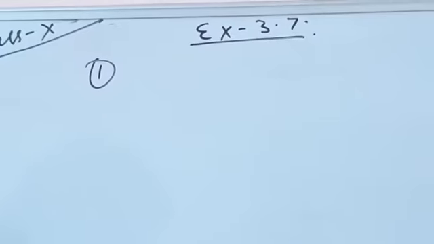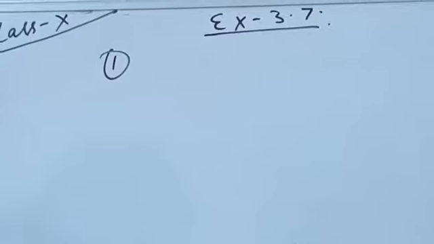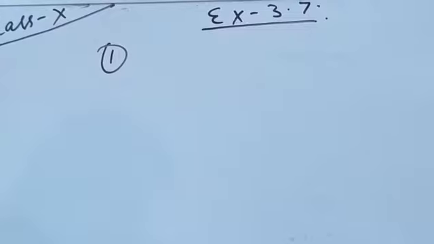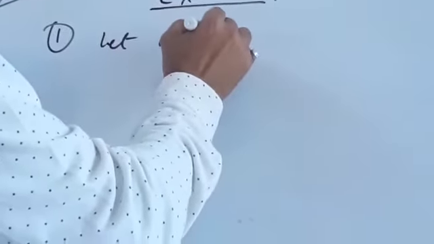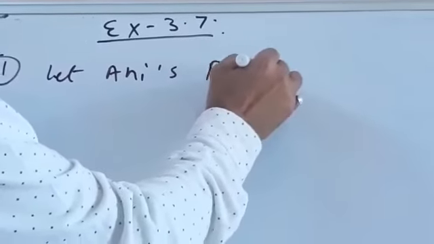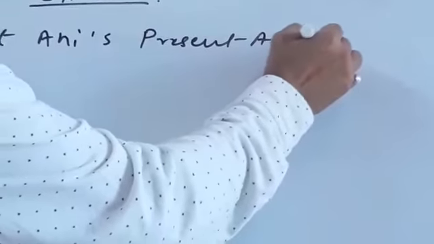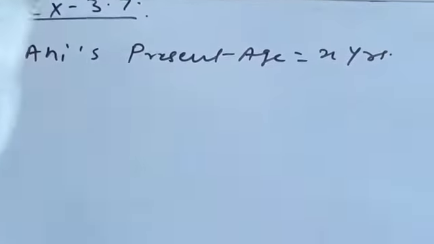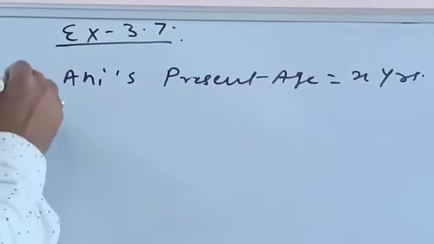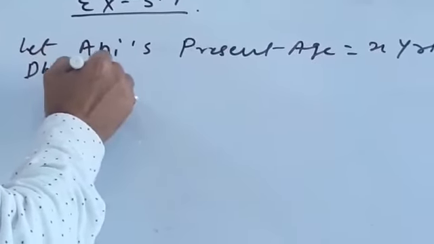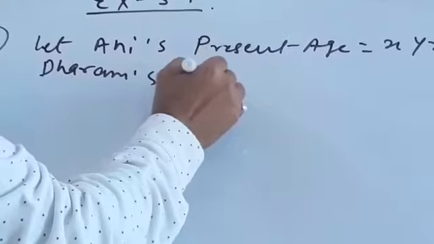Here it is, Ani's father Dharam is twice as old as Ani. So here we'll write, let Ani's present age be x years. Now the condition is Ani's father Dharam is twice as old, so Dharam's present age equals 2x years.